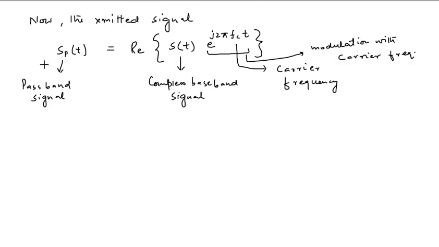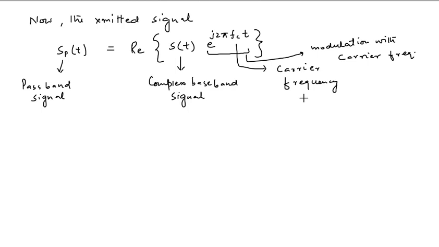Okay, and now this is your passband signal, and basically the passband signal is the range of frequencies that are passed through the band pass filter at the receiver end. And here you have the complex baseband signal that is represented by s(t), which is taken up to a carrier frequency for its transmission, and this whole component is representing the modulation with carrier frequency. Okay, this is the real part of your transmitted signal. And when the communication signal s_p(t), that is your passband signal, is transmitted across the multipath, then you will have different path scenarios.